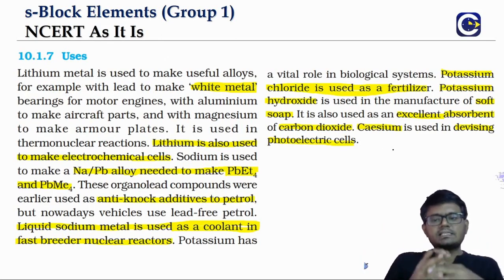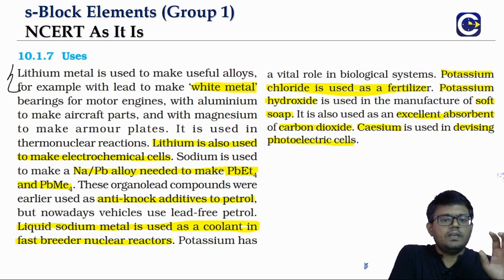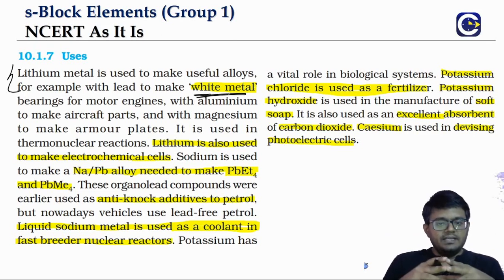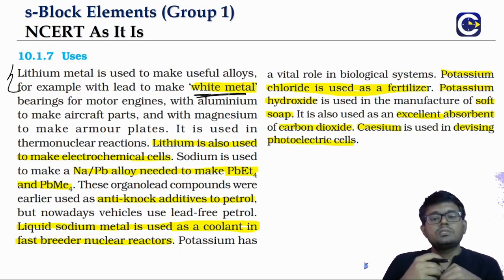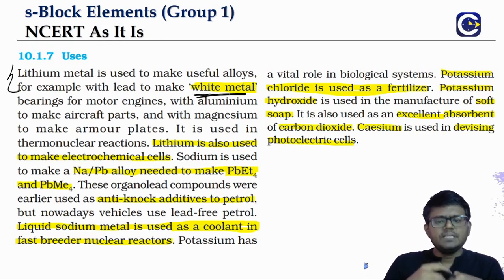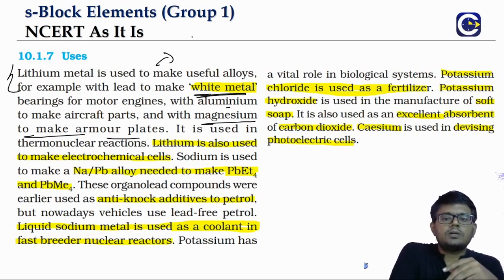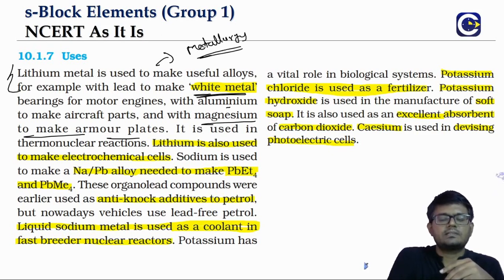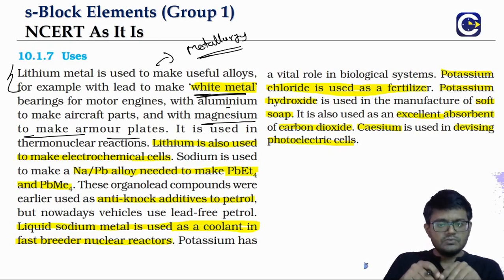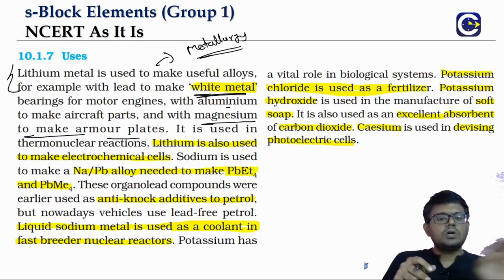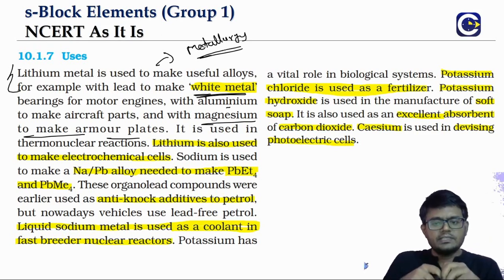When it comes to the uses, lithium is a very useful metal in terms of alloys, especially the alloys with lead. They are used in making white metal that is used for the bearings of motor engines, etc. And with aluminum, they are used in making aircraft. And with magnesium, all these are the respective alloys. We'll probably talk about them when we go to metallurgy, because in metallurgy we'll discuss the different types of alloys and their composition. Lithium is also used in thermonuclear reactions.